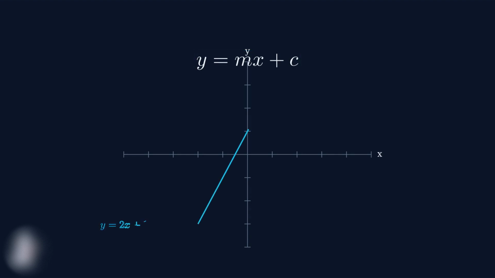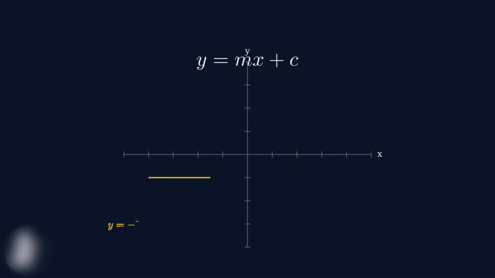When m is positive, the line slopes upward from left to right. For example, if m equals 2, the line rises 2 units vertically for every 1 unit it moves horizontally to the right. When m is negative, the line slopes downward from left to right. Here's an example where m equals -1. Notice how the line falls 1 unit vertically for every 1 unit it moves horizontally to the right.